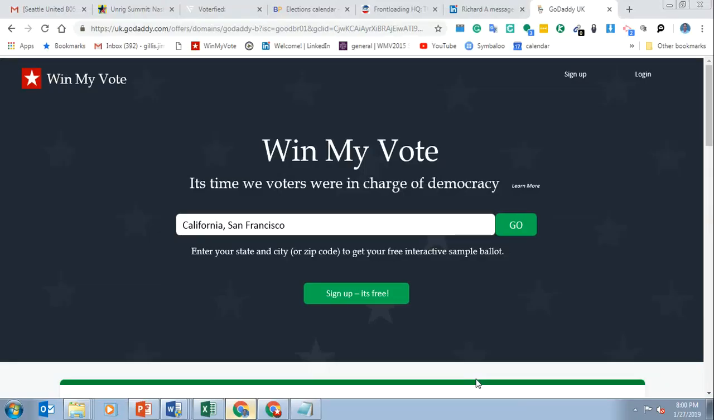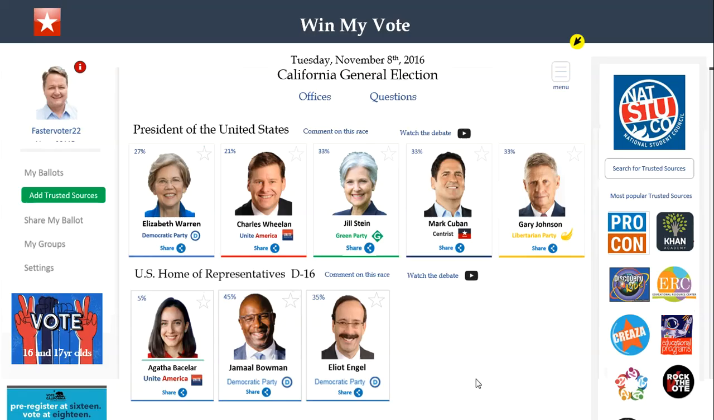And it's a platform here. It's completely free to voters as well as groups and organizations that want to form a group page and fill out ballots and make endorsements and that type of thing. You go up, you put your city, state, or zip code in, and you'll get your ballot. And this is what the ballot will look like. So you'll have all the information that you need at your fingertips here.